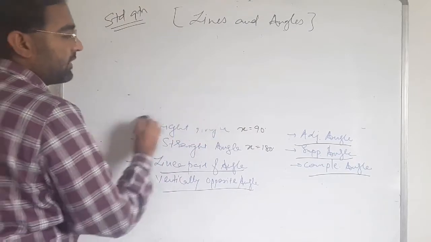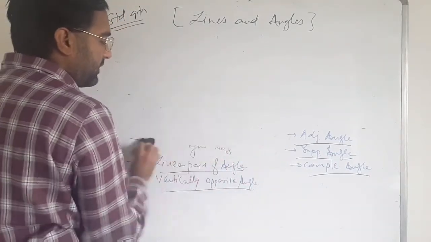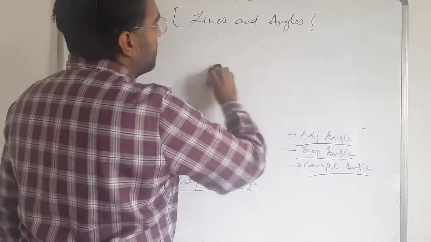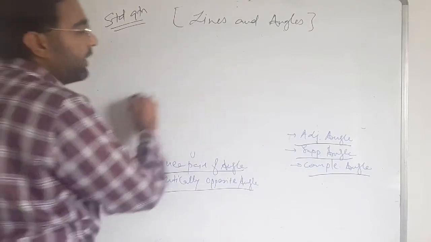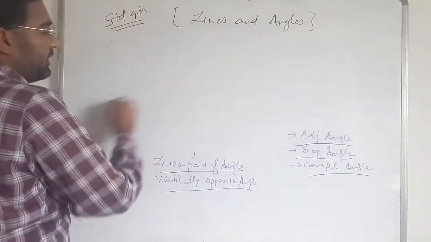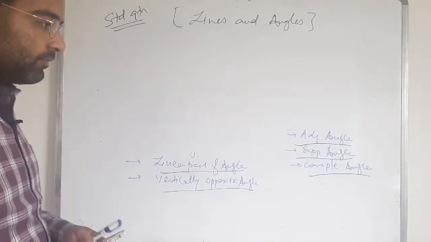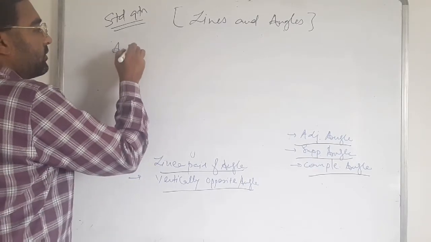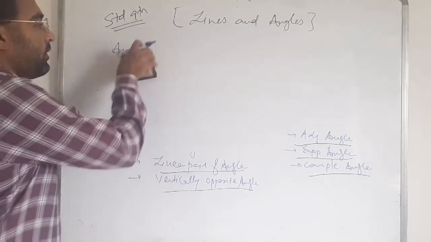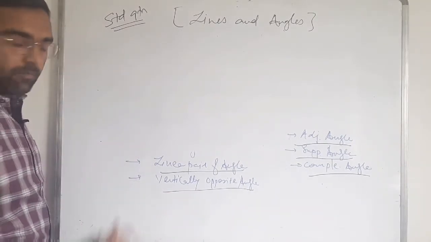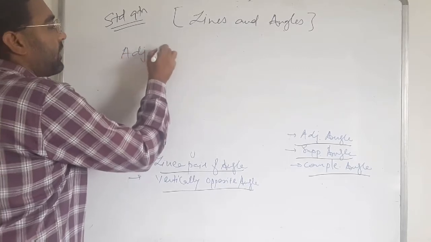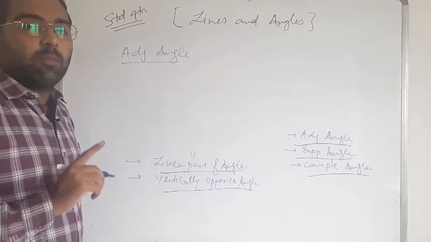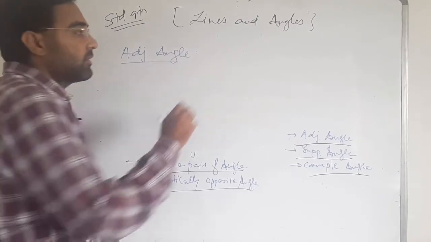First of them is adjacent angles. What are adjacent angles? Two angles which have one common ray between them are known as adjacent angles.